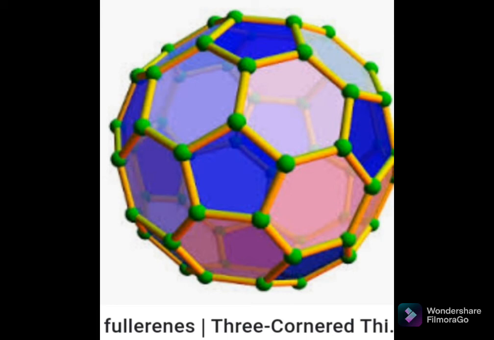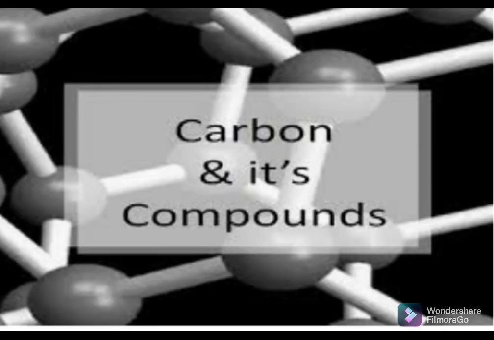So this is about fullerene. Some points are very important related to carbon. Carbon is versatile. So why is it versatile? Because each carbon atom forms 4 covalent bonds, because its valency is 4, that we have studied. Organic molecules are made up of carbon atoms bonded together by single, double or triple bonds. The range of compounds formed by these bonded carbon atoms are the basis of organic chemistry.